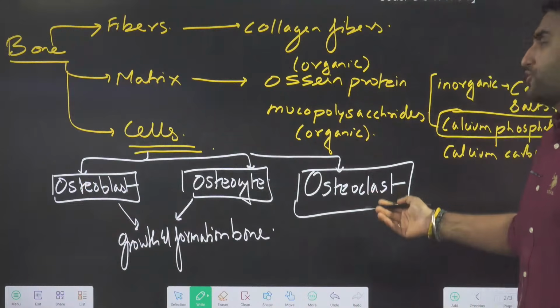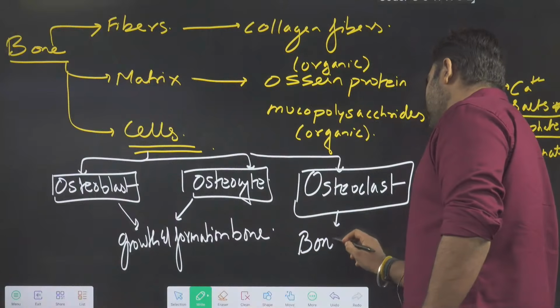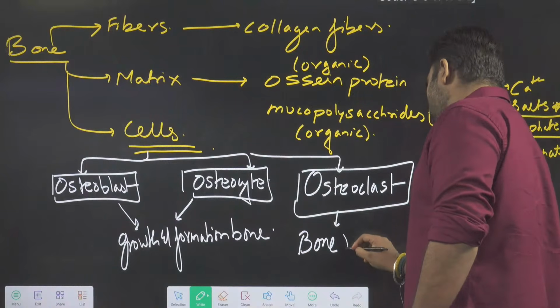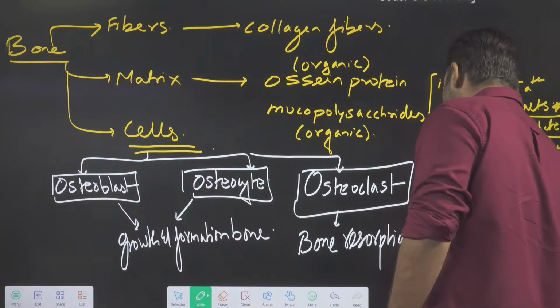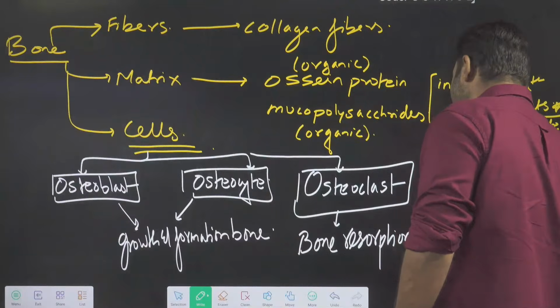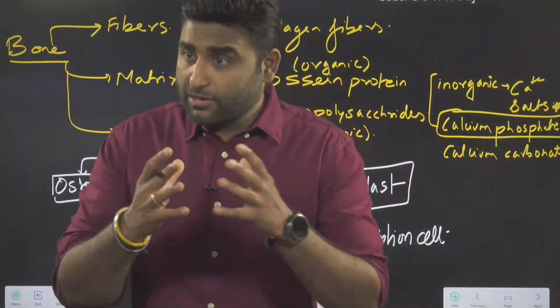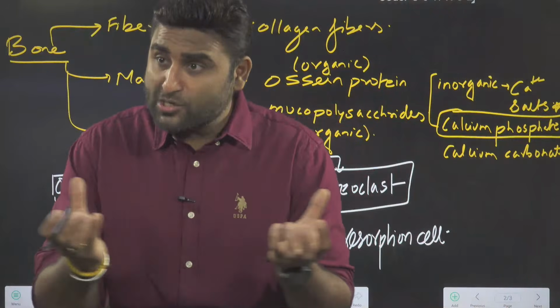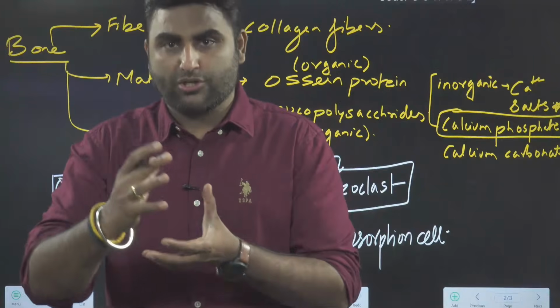Whereas osteoclast, we can say it is the bone resorption cell. See, whenever bone tissue is being formed, at some places you need deposition of bone.